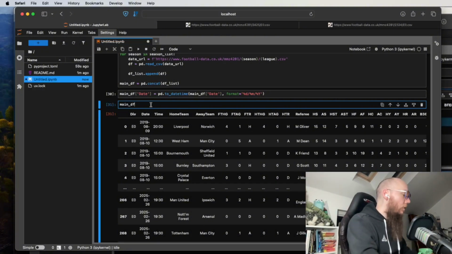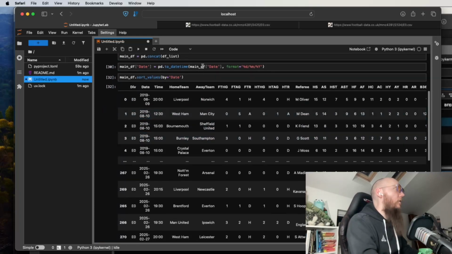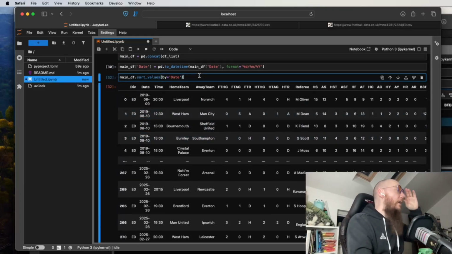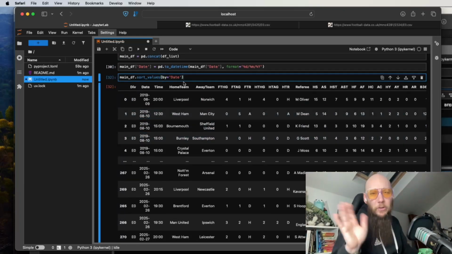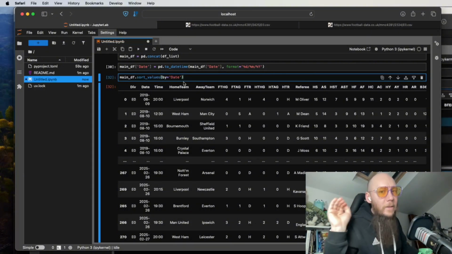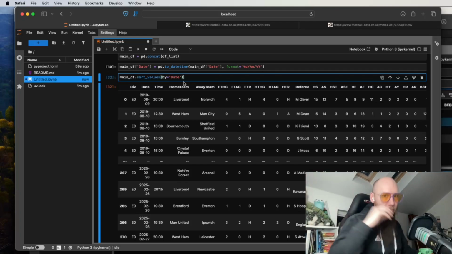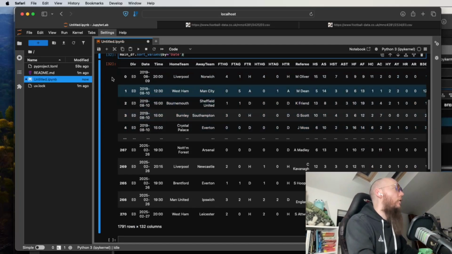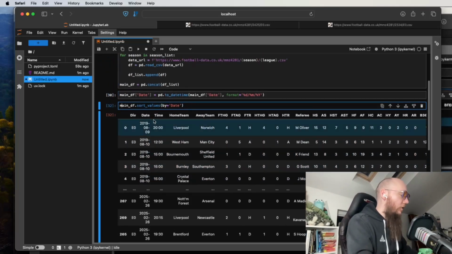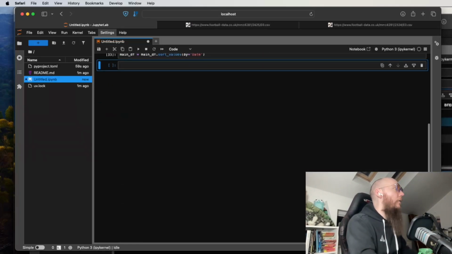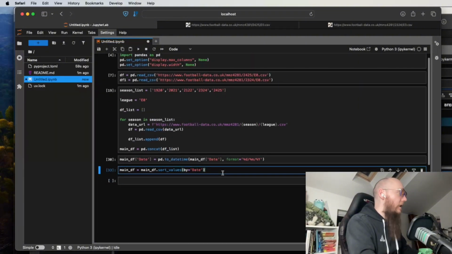And what we can do is sort the data frame. I think this is how you do it: sort values by equals date. Yes, so we can sort the data frame by that column. It was probably sorted that way anyway, but it's really good practice, when you have a datetime that matters, to turn it into an actual datetime and then sort by that column. So we need to set main df equals main df dot sort values by date.